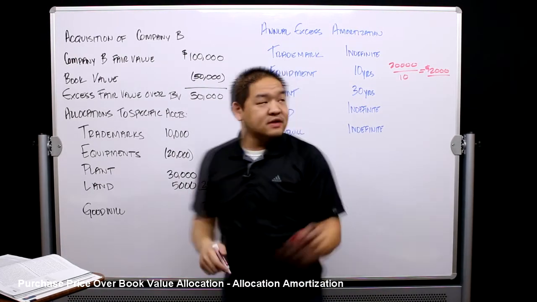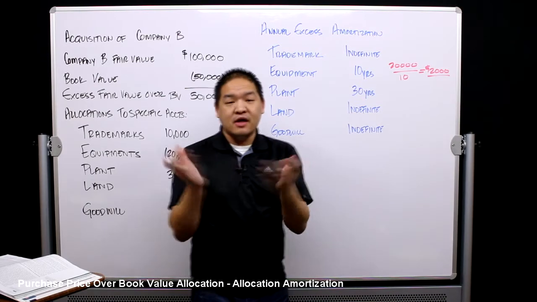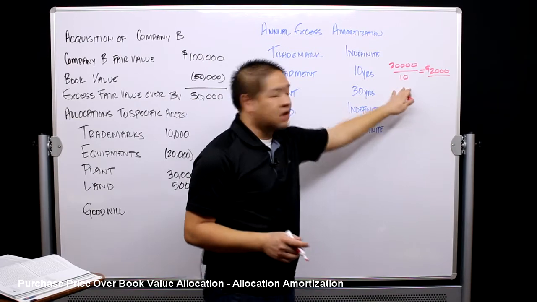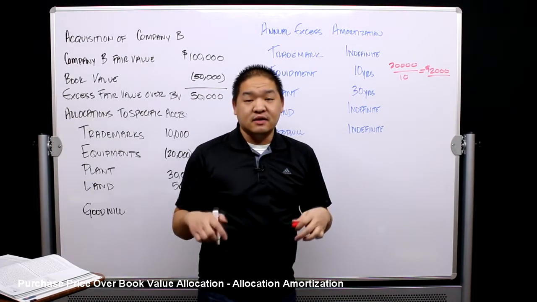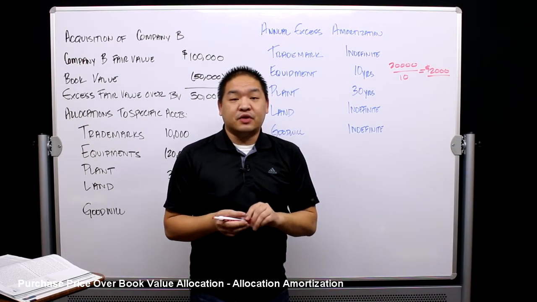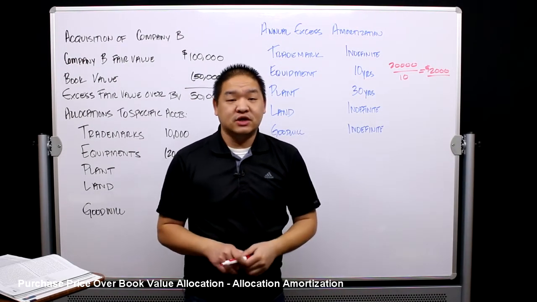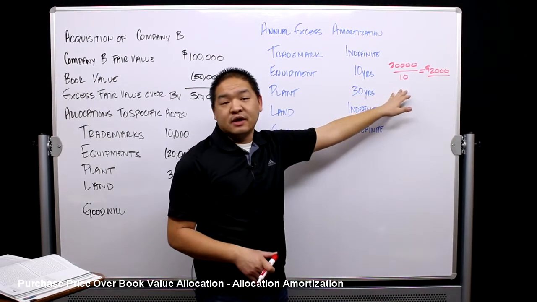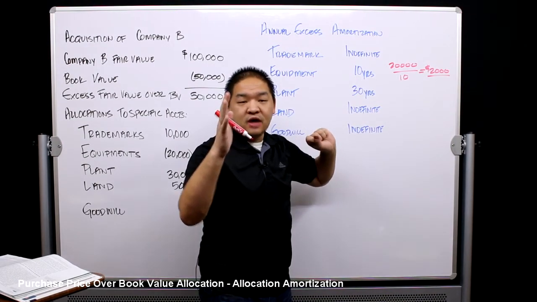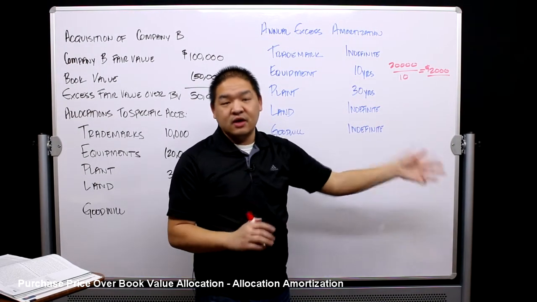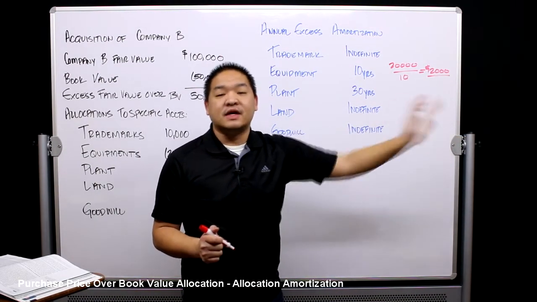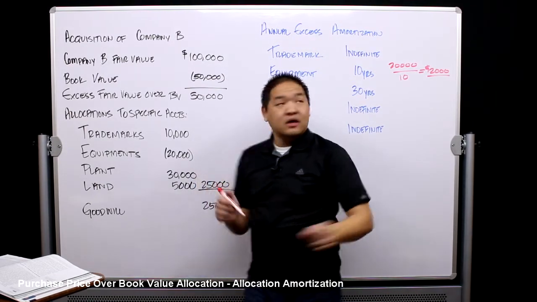We're almost reducing our expenses for every period. So that $2,000 that we have here, when we consolidate our books, we're going to actually reduce depreciation expense by $2,000. So it's almost like we're getting a credit, and I don't mean right, but credit to our depreciation expense, or we're reducing depreciation expense by $2,000 a year for the next 10 years. So that's what we would do with that $2,000. When we do our consolidated entries at the end of the year, every single year, we're going to give back $2,000 to the depreciation expense, and it lowers it for the next 10 years. So that's what we do with that over here.